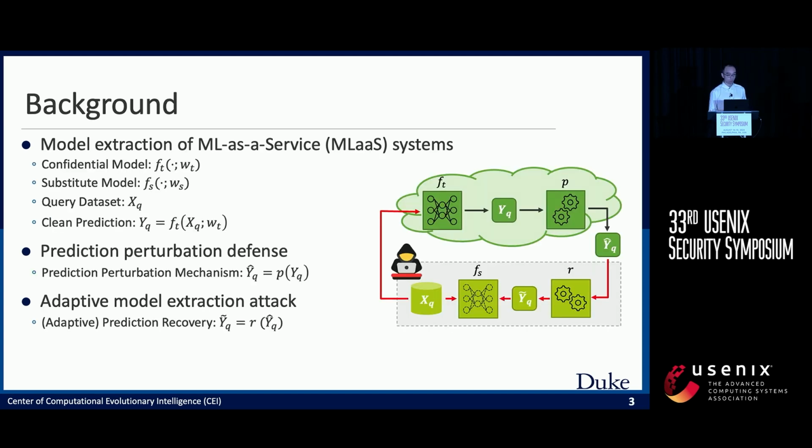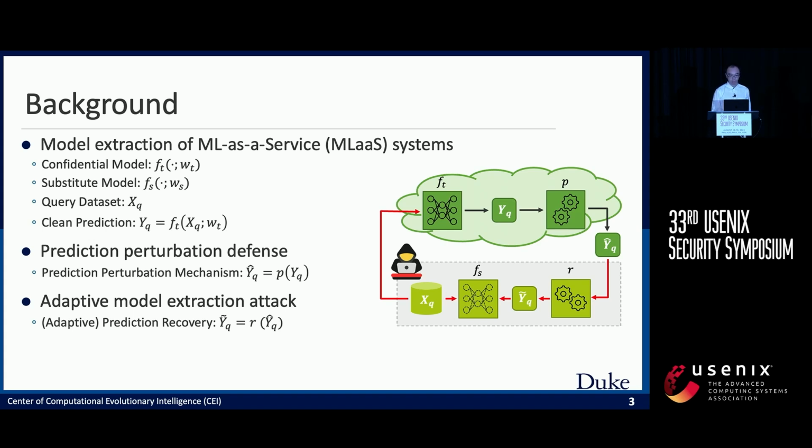So let me first introduce what is model extraction attack and how it is conducted. In a machine learning as a service system, there is usually a black box model, F_T with the parameter W_T, deployed in the server. This target model will provide service for the users, and the users can query this target model with some query data and get predictions from it.